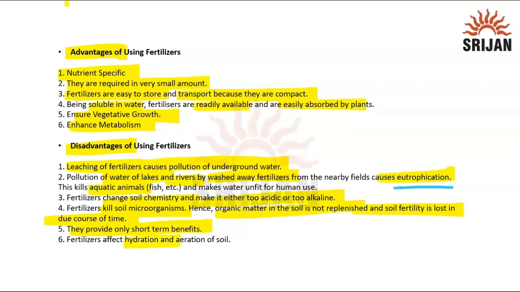And also they affect the hydration and the aeration. If you keep on adding the fertilizers, they keep on accumulating. So the areas which should be occupied by water and air are now occupied by all of these fertilizers, which affects the hydration and aeration, and directly affects the quality of the crop as well.